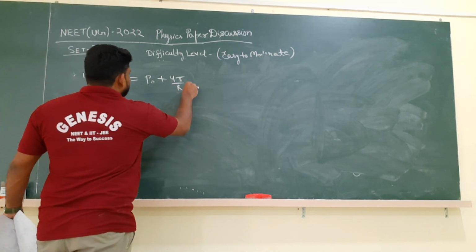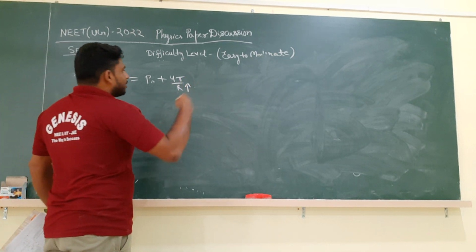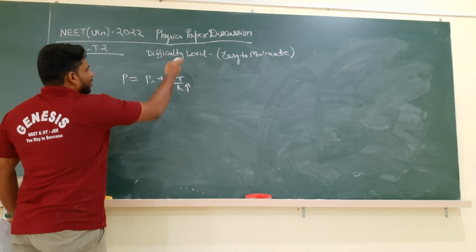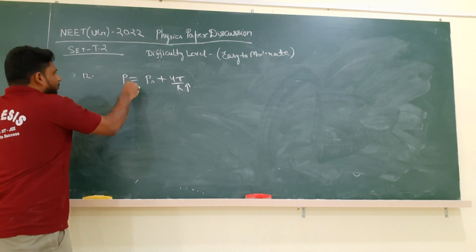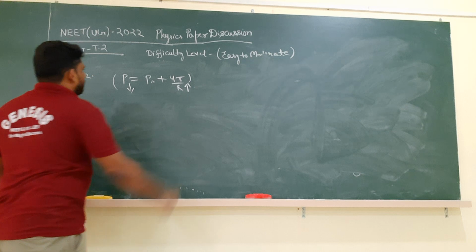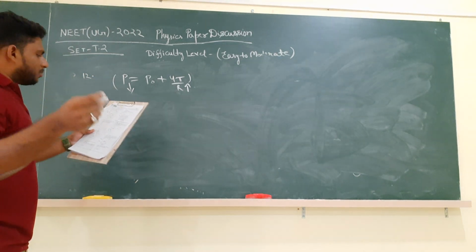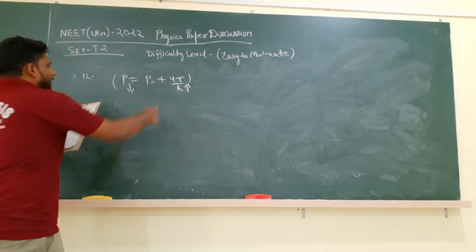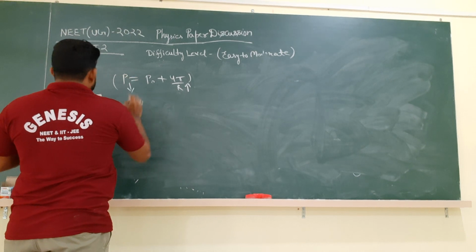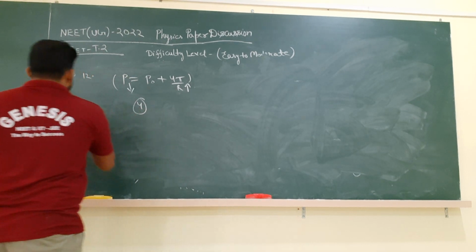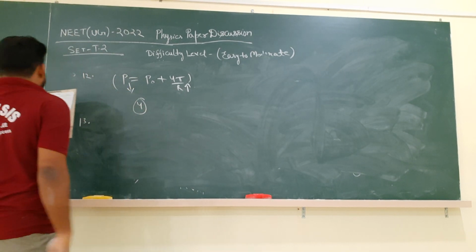So simply, if it is expanding, its volume is increasing, which means the radius is also increasing. Radius increases means the pressure will decrease. You can clearly see this in the relation. So as R increases, P decreases. What is the correct option? Option 4 is the correct option. Very simple. Also see, this kind of questions are being asked this year.